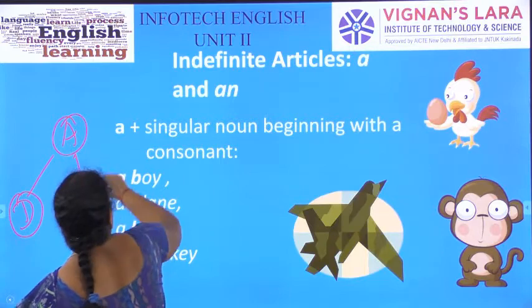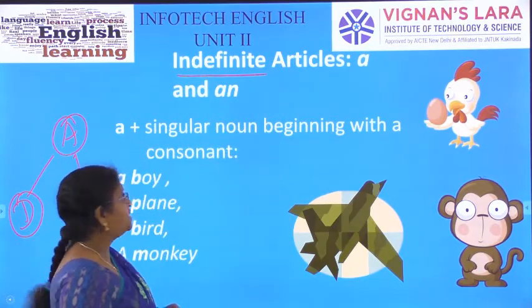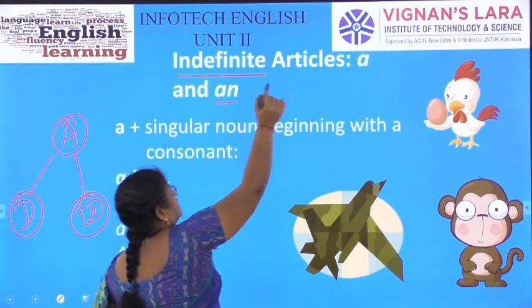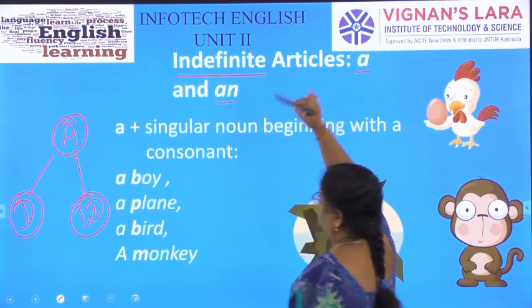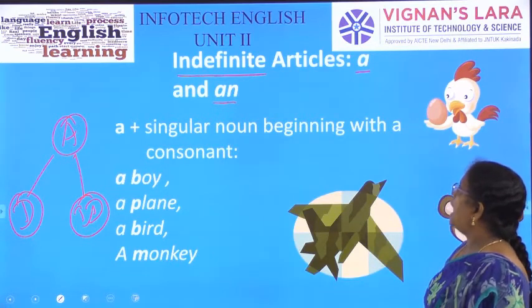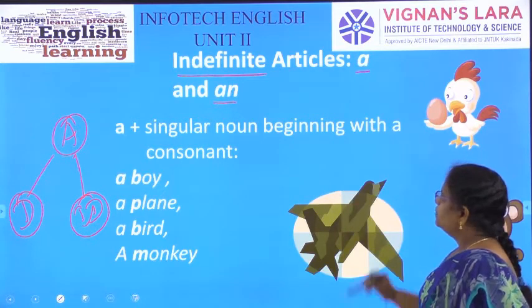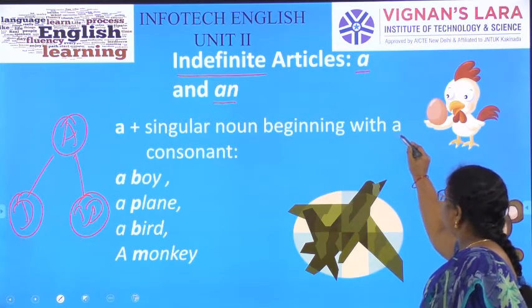First let me talk about the indefinite articles. What are the indefinite articles? Indefinite articles are a and an. Both a and an can be used before singular nouns. A is used before a singular noun beginning with a consonant.